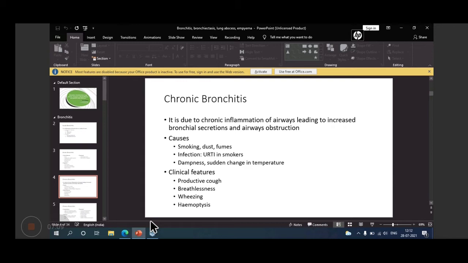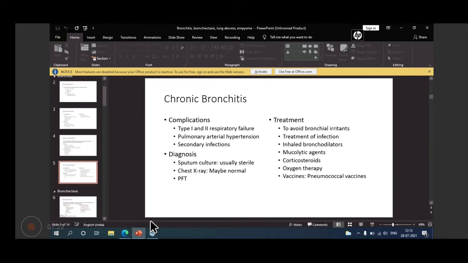Then coming to clinical features, there is cough, productive cough, breathlessness, wheezing, and blood in the sputum, hemoptysis may be there. So these may be the features. Then complications of chronic bronchitis may be respiratory failure, type 1 or type 2, then pulmonary arterial hypertension, secondary infection. All these will be taught to you in medicine also.